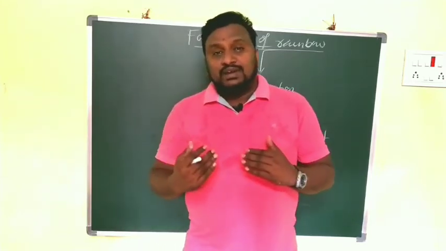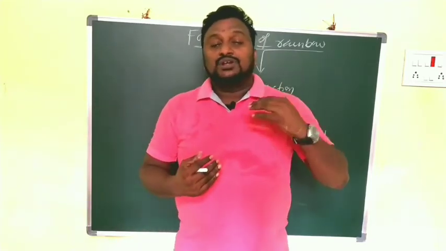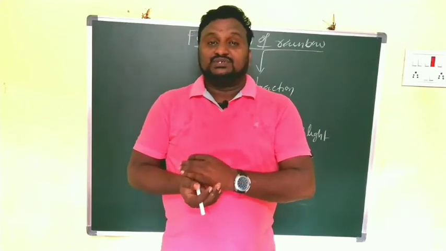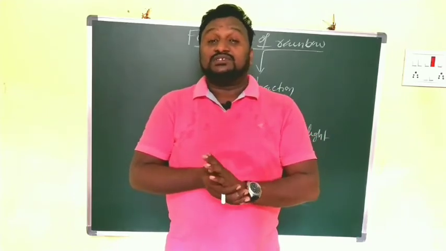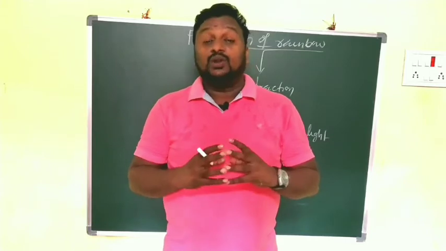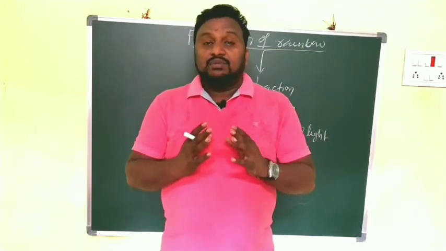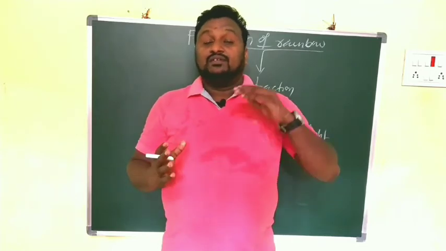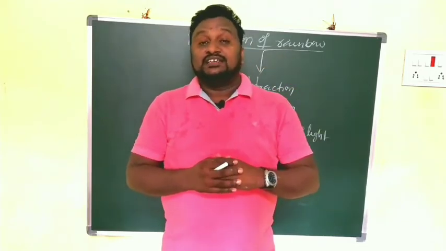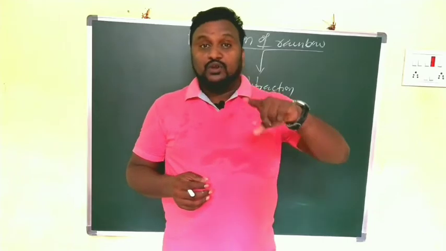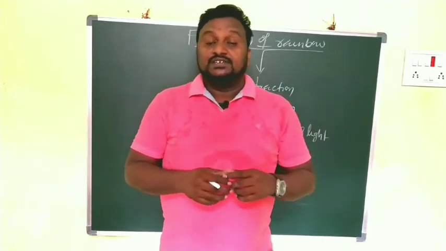And what is meant by TIR? Total internal reflection also plays a key role in rainbow formation. I already explained critical angle and TIR in another video, go and watch that.